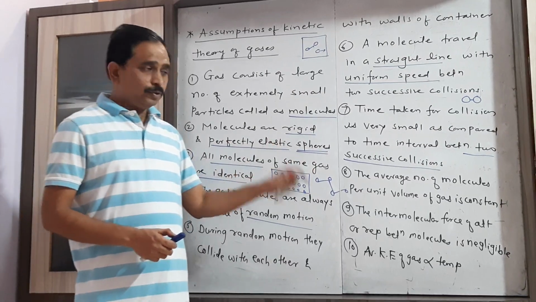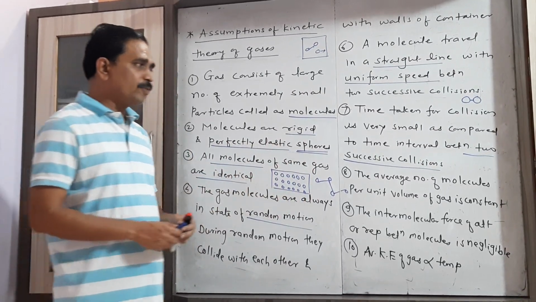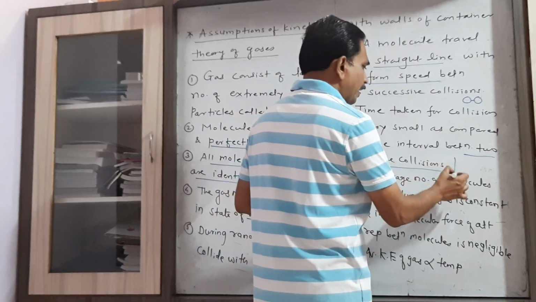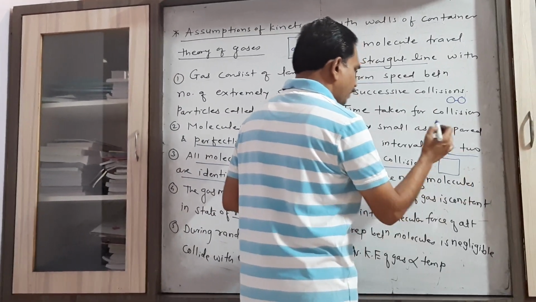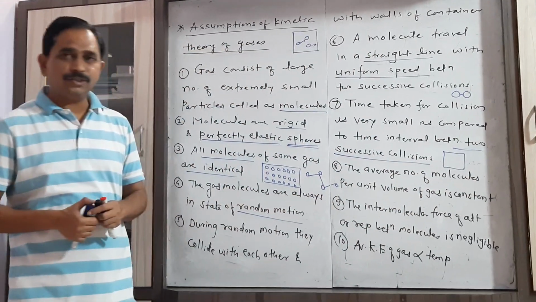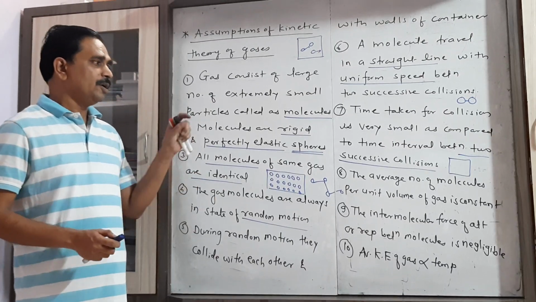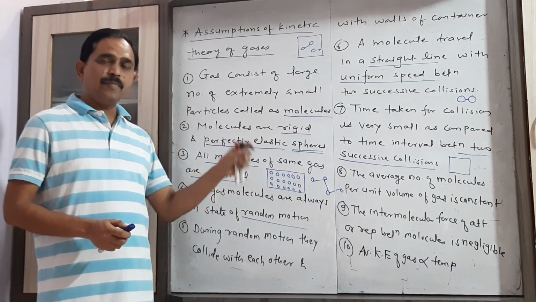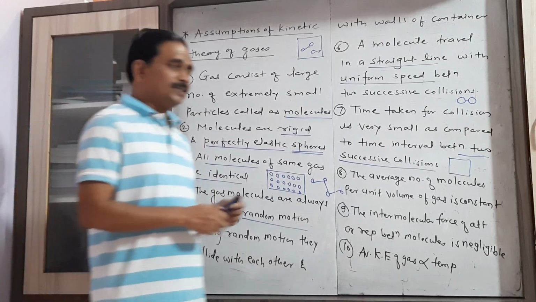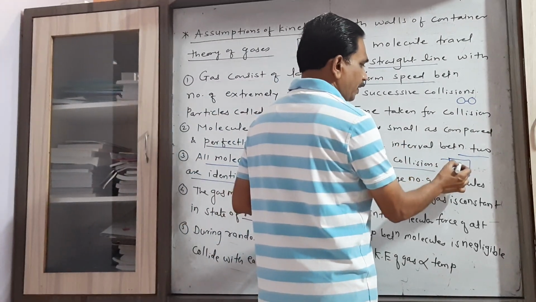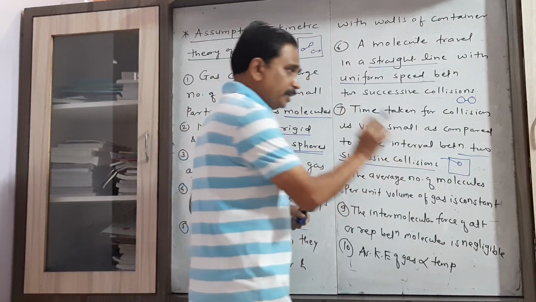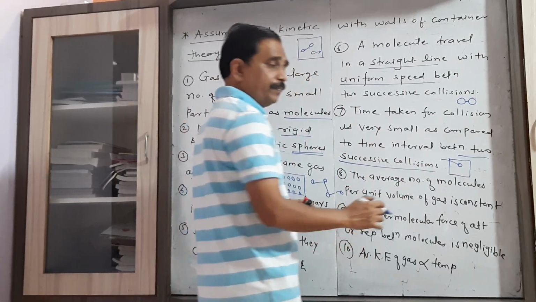Then, though they are in random motion, if you count the number of gas molecules per unit volume, on an average the number of gas molecules per unit volume remains constant. It means some gas molecules move inside that particular volume.